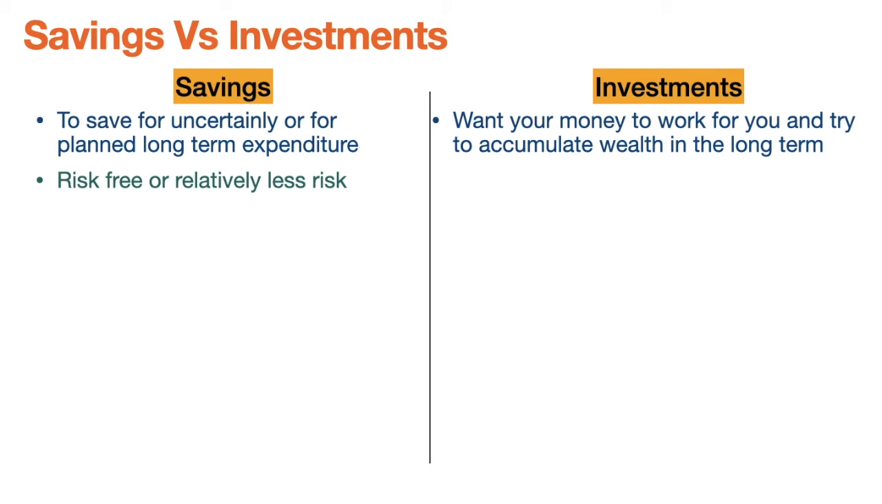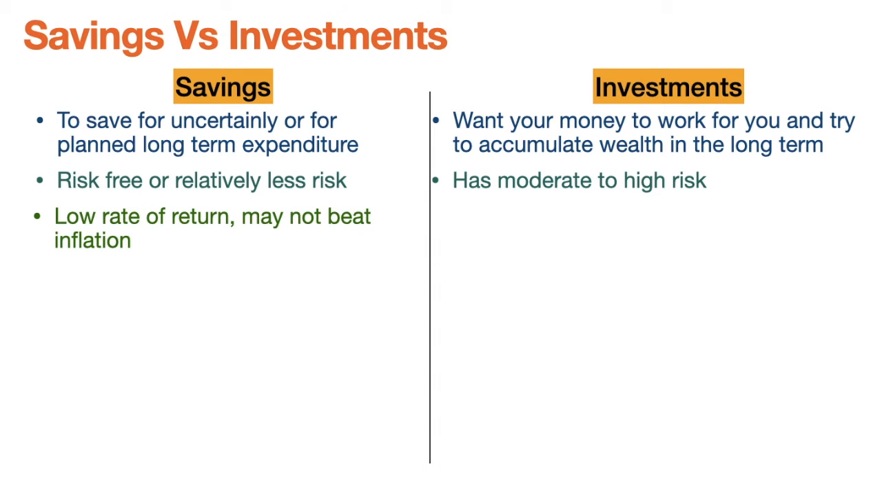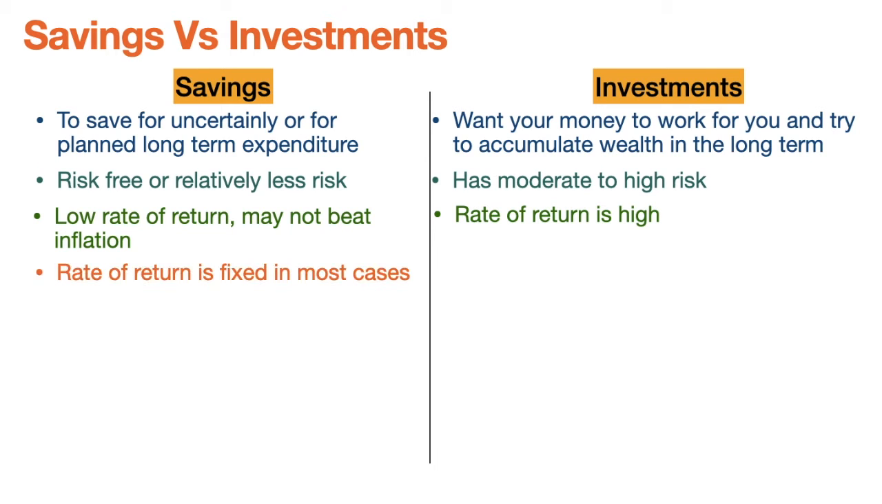All saving products have relatively less risk or are maybe risk free. On the other hand, an investment product has some degree of risk all the time. There's no investment product without risk. So here you get a high return because of the risk that you take. Return on saving products is very low, or sometimes may not even beat inflation. On the other hand, the rate of return is high in the long run and helps us to beat inflation in the case of investments. Rate of return is fixed at least for a year in most cases.